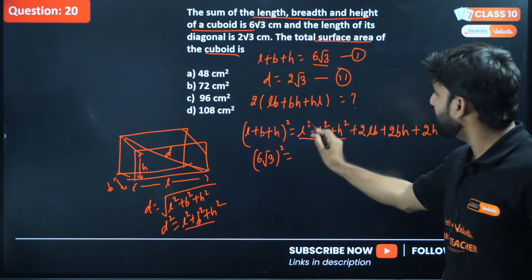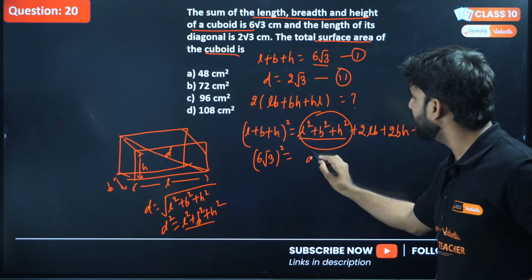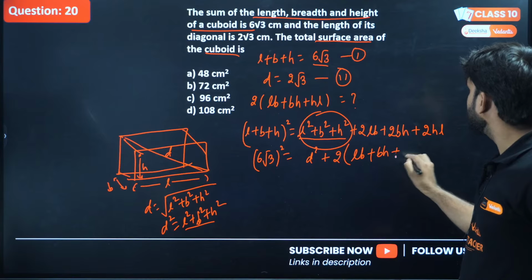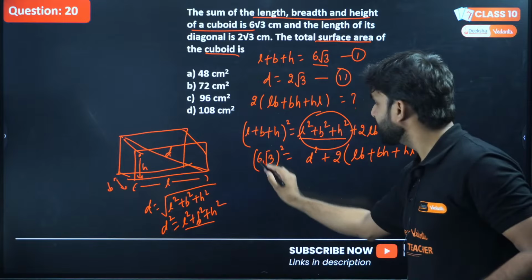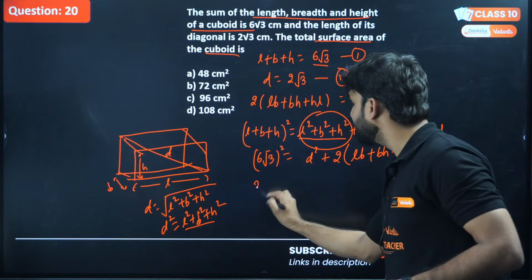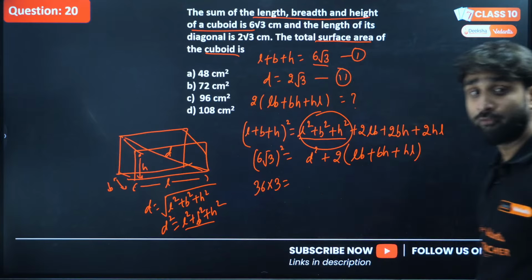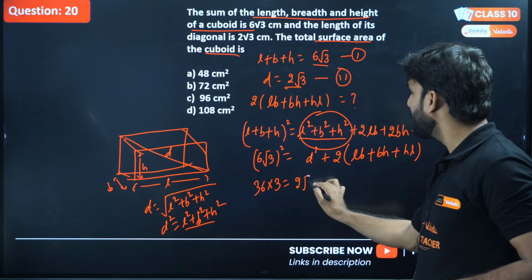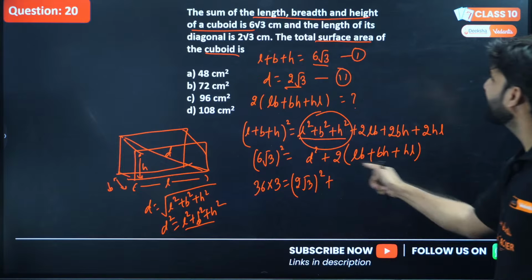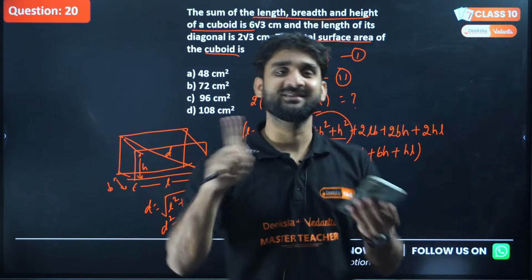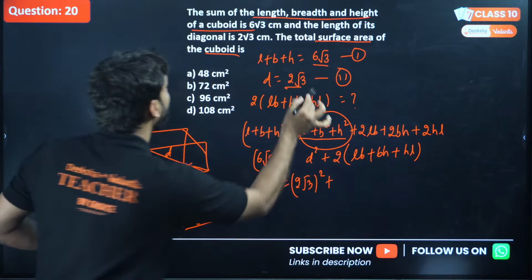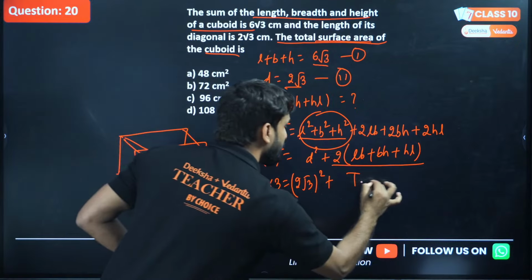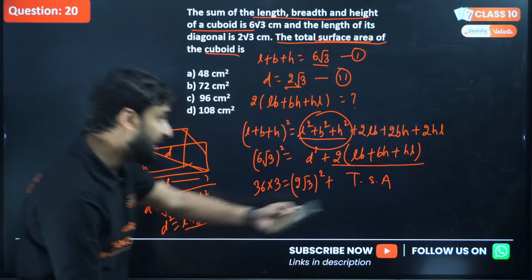Simple. So in place of this expression, we replace it by d square, and we can take 2 common here, so 2 into (LB plus BH plus HL). Right? Now look, the square of 6√3 will be 36 into 3. The root will be removed, and this is the diagonal, and the diagonal is also given here, and this will be (2√3) whole square. And this, 2 into (LB plus BH plus HL), is equal to what? The total surface area. So can I write here total surface area? And we have to find that, right?